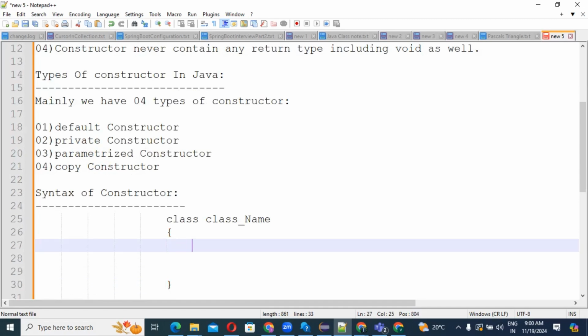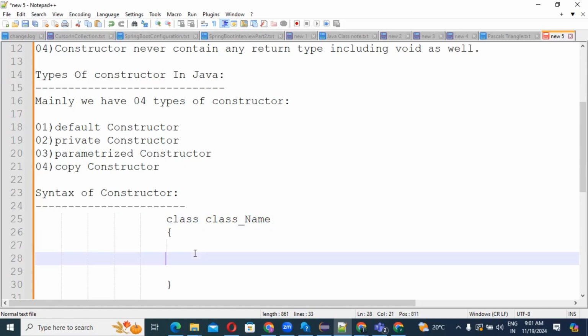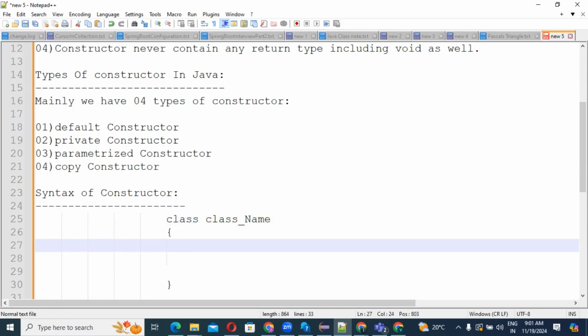Inside the class, we need to create a constructor. The first point is that it is a special type of method whose name is the same as the class name. So this is our class name, and I can write the same name here. The constructor name is the same as the class name.